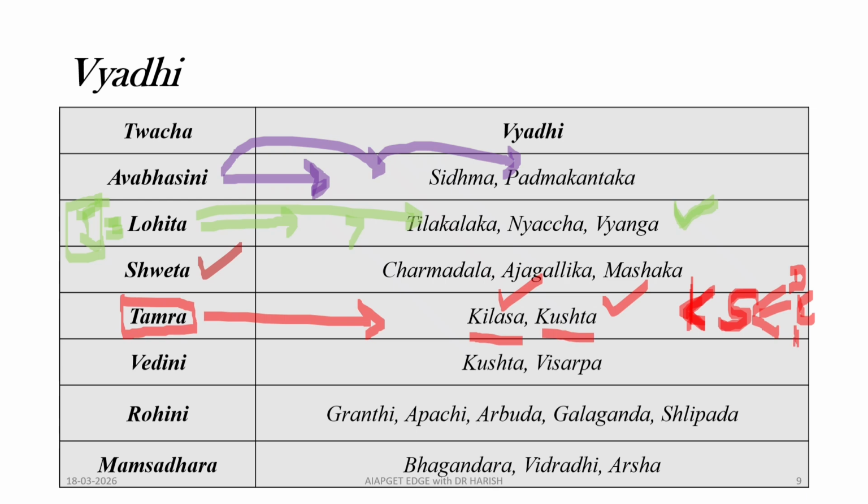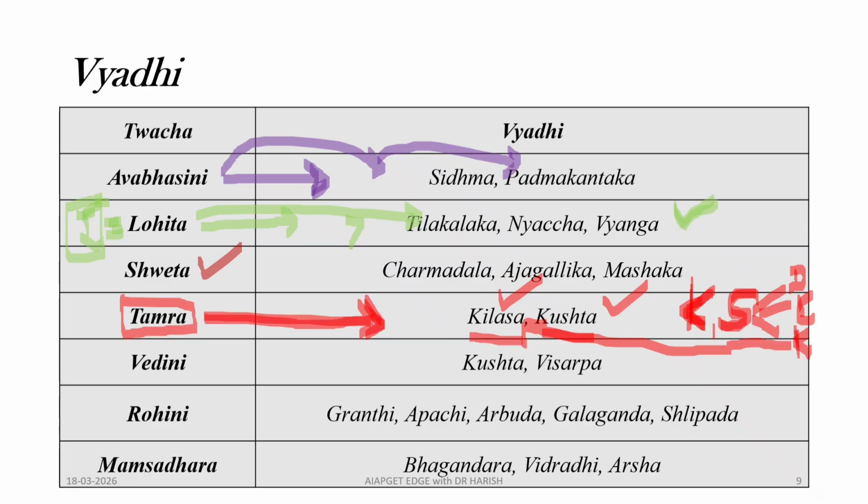Kilasa will be manifested in Tamra dhatu. This is the trick to remember the skin manifestation of Tamra dhatu.